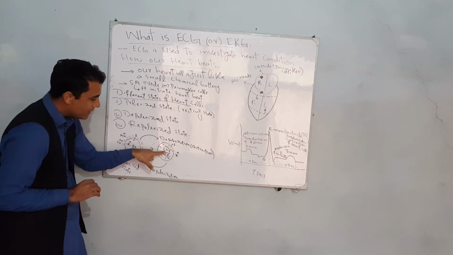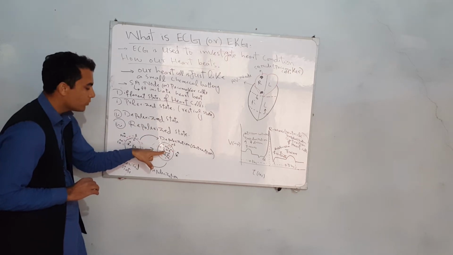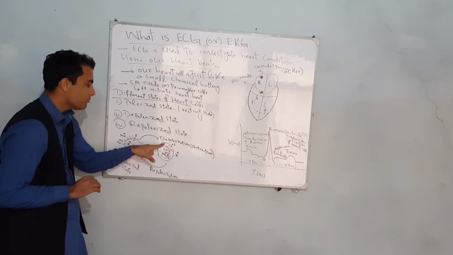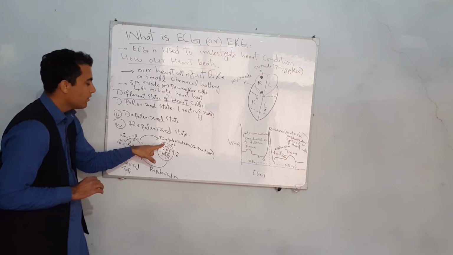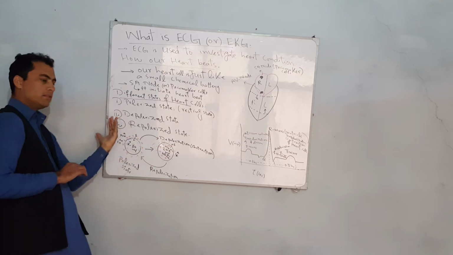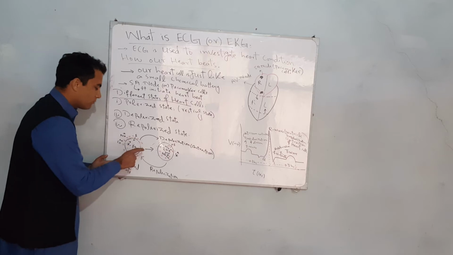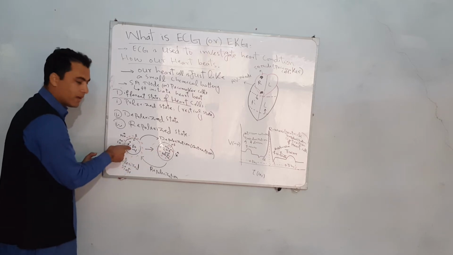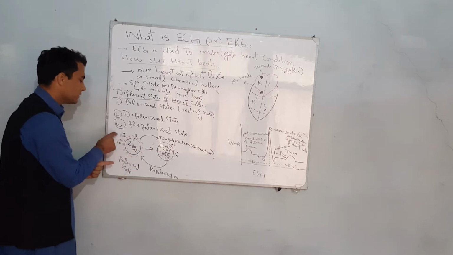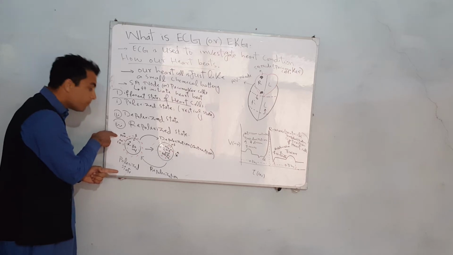When again these positive ions, sodium and calcium ions, cross this membrane through gated ion channels and go outside, then a stage comes where inside the cell the potential is again negative and outside the cell the potential is again positive.